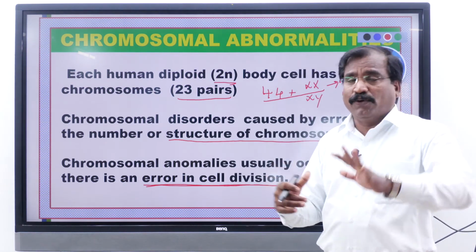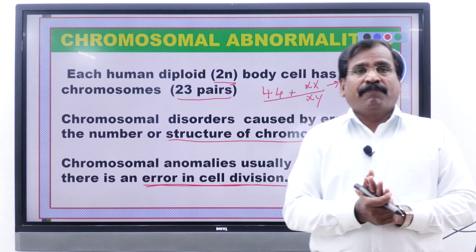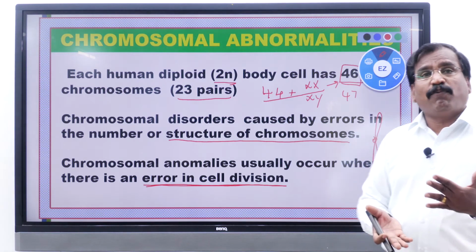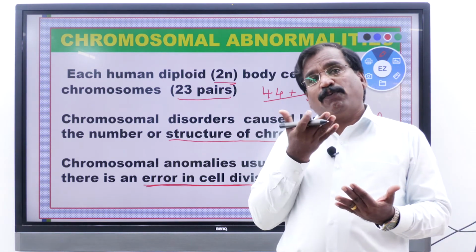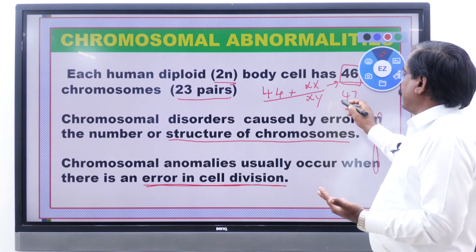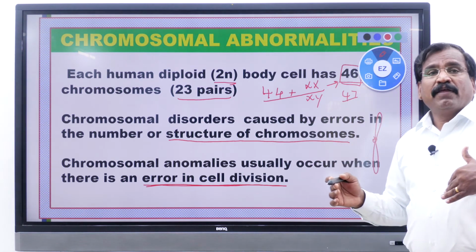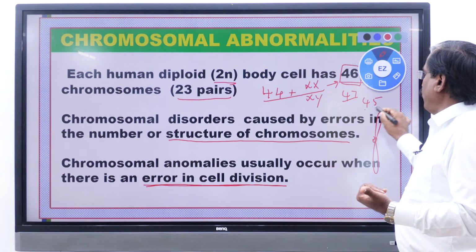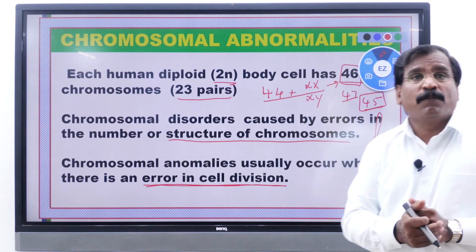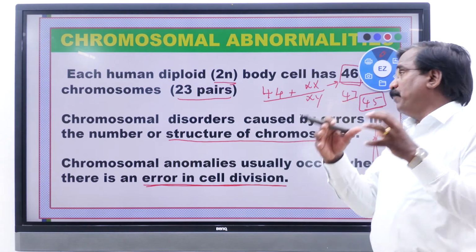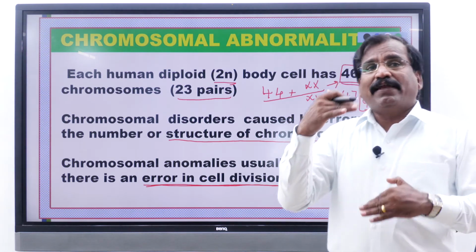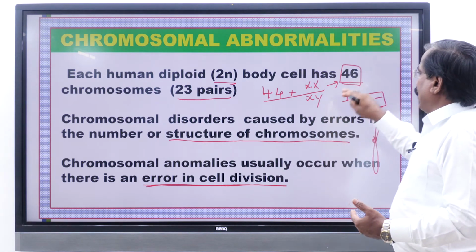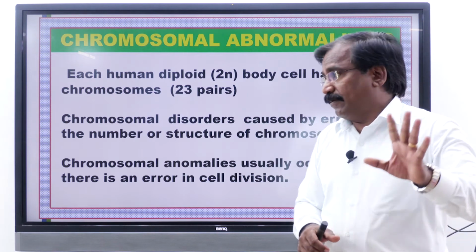Instead of 46 it may become 47 if one chromosome is added, or sometimes it decreases by one and becomes 45. Both increase and decrease cause the disease, chromosomal abnormalities, because of error during cell division.